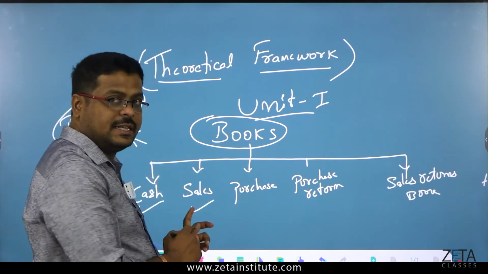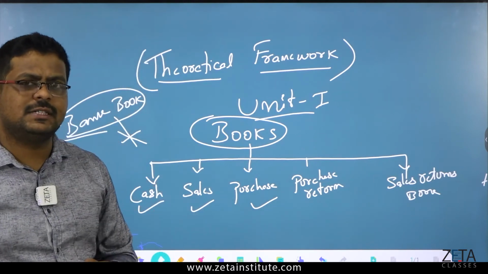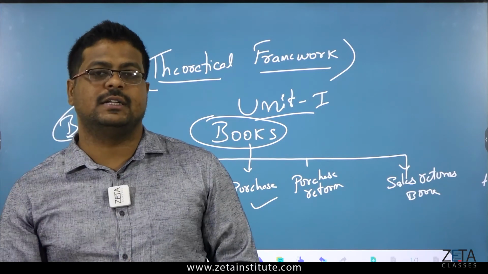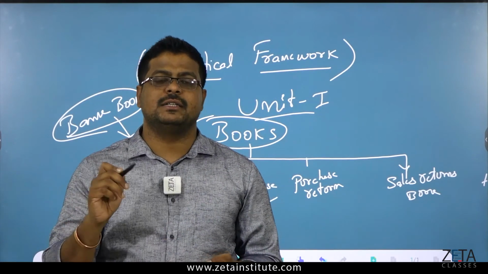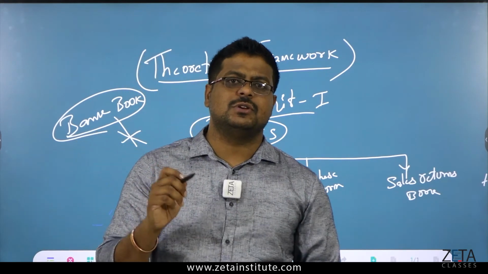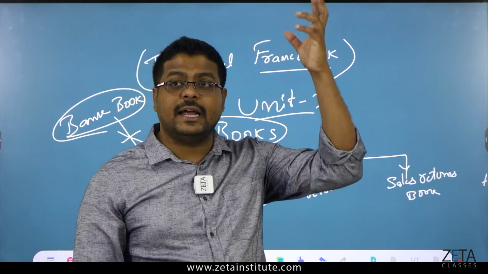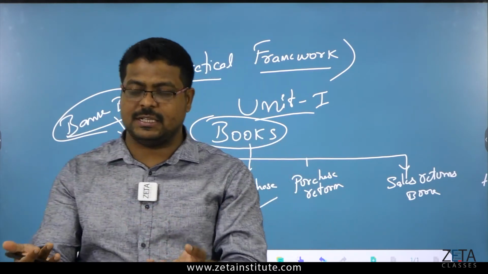Purchase. Understood? Sales book. Purchase. The name itself is telling you. You will purchase raw materials for your industry or factory. You will purchase a lot of tools, equipment, machinery, semi-finished goods, some finished goods also. You purchase many things. You purchase a light, you purchase a computer, you purchase a board, you purchase a pen.